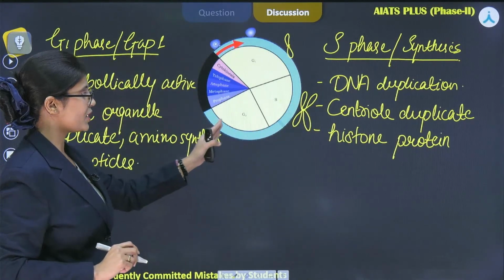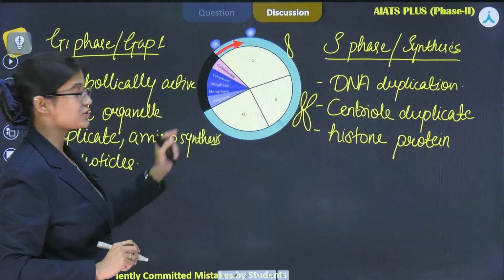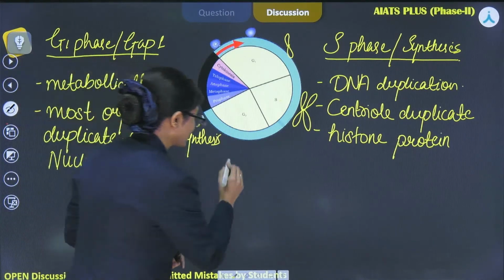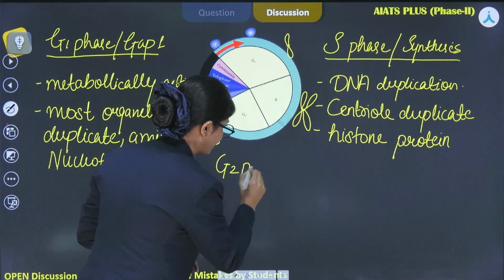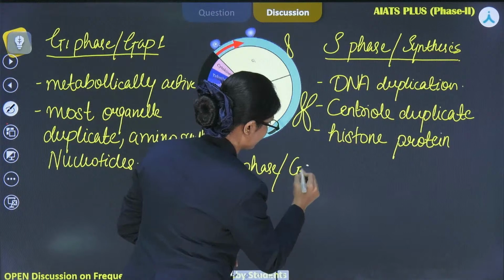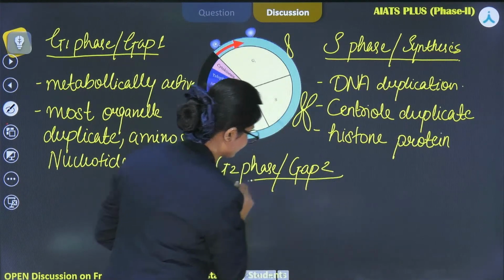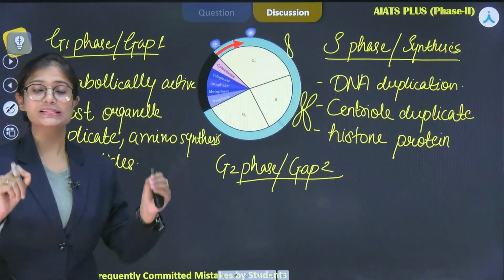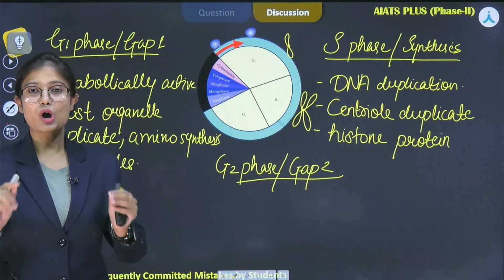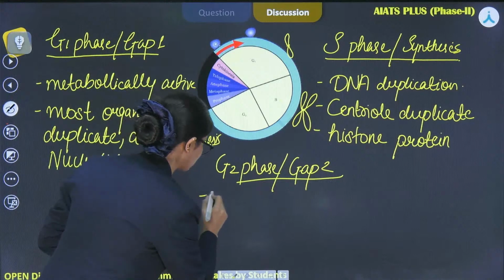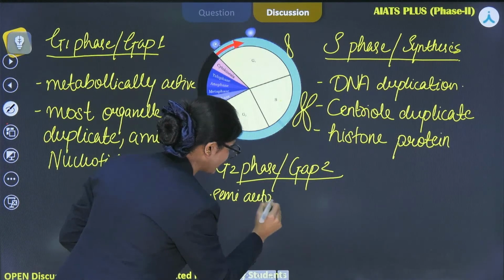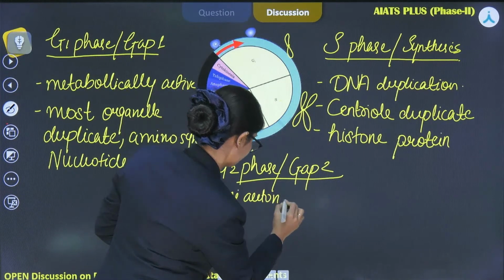Now let's move further to the next phase, that is G2 phase, or we can say the gap 2 phase. During this phase, G2 phase or gap 2, the semi-autonomous organelles. Now tell me the names of the semi-autonomous organelles which will get duplicated during G2 phase.